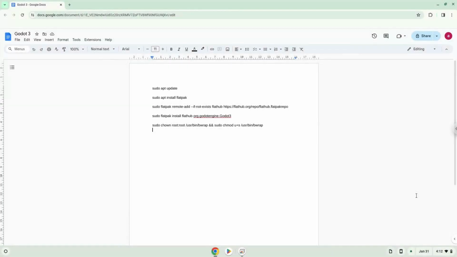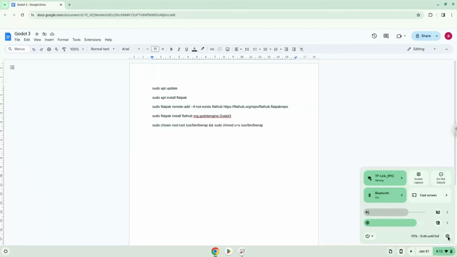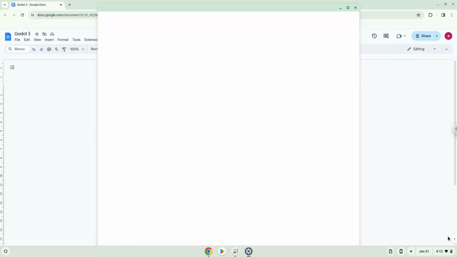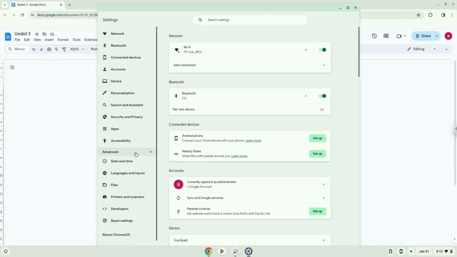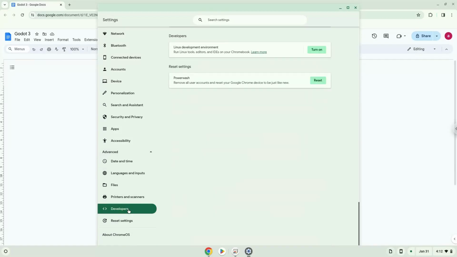Hello. Today we are looking at how to install Godot on a Chromebook. Firstly, we will turn on Linux apps. To do this we will go to our system settings and click on the advanced section on the left panel. Now we click on the developer section. Now we will turn on the Linux apps.